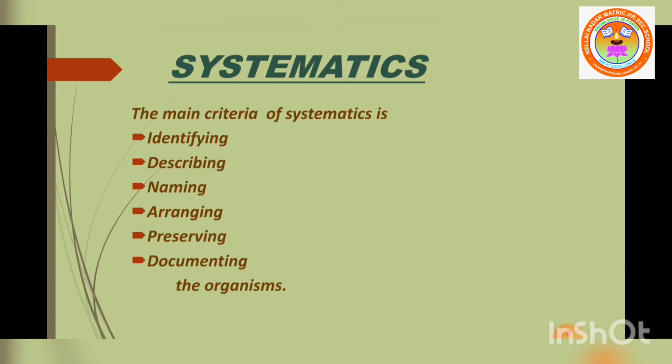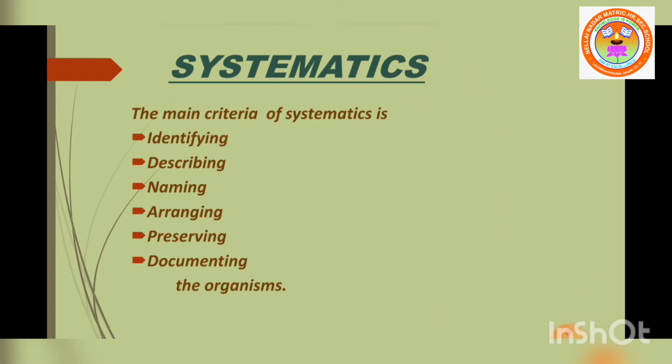Let me pass on to systematics. System means sequence. The objectives of taxonomy and systematics are very similar. Their goal is to classify organisms with stipulated rules. The main criteria of systematics are identifying, describing, naming, arranging, preserving and documenting the organisms. Apart from the above said features, the evolutionary history of the species, the environmental adaptation and the interrelationship between species are also investigated in systematics.